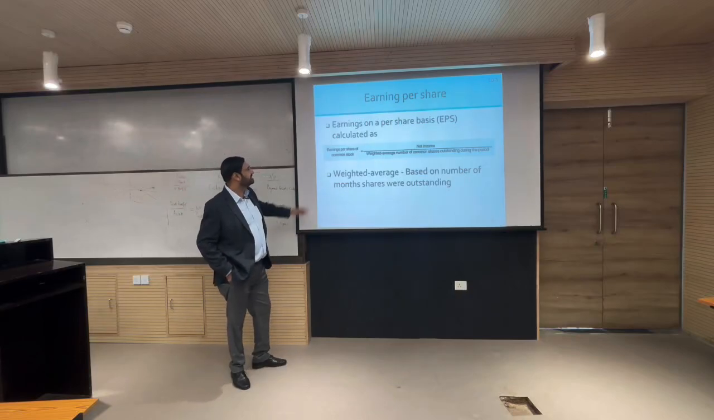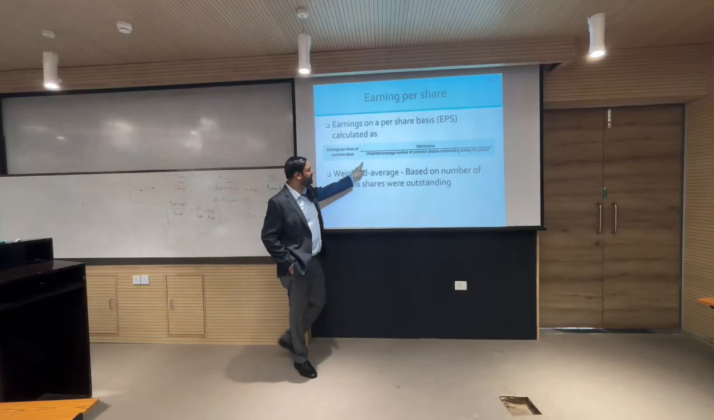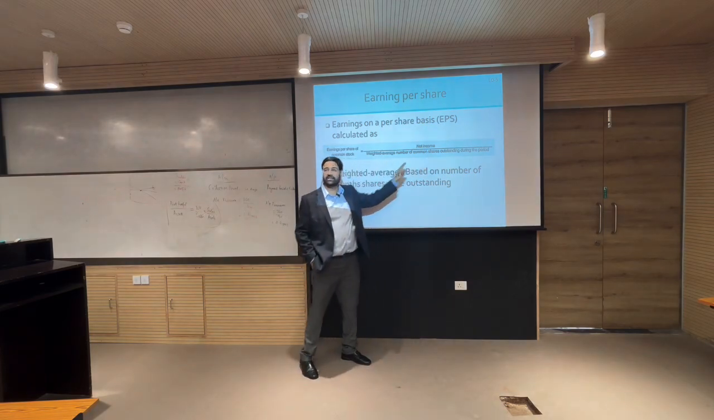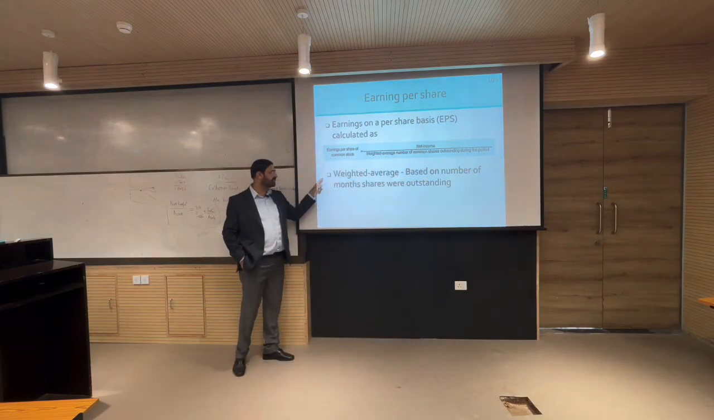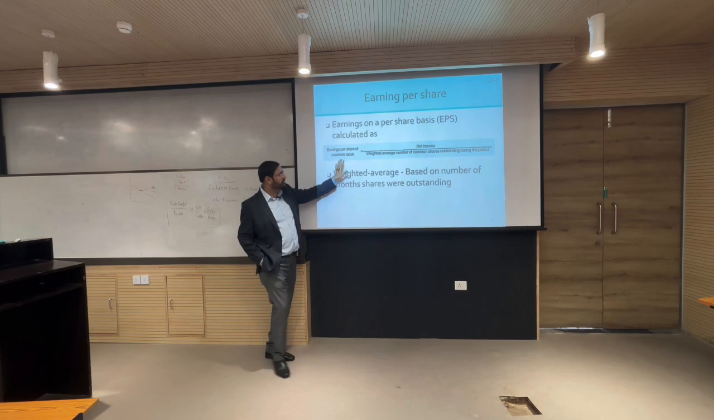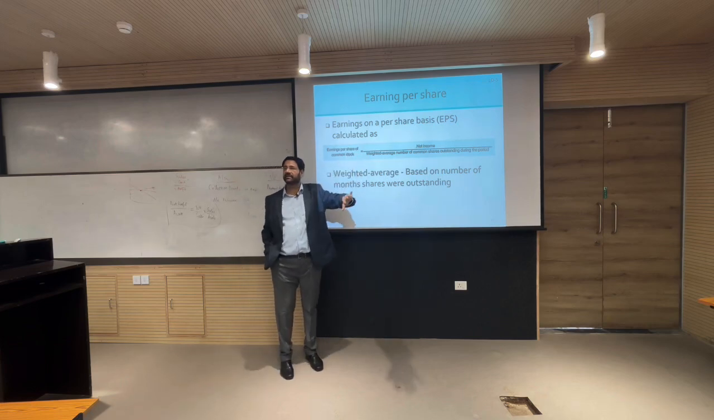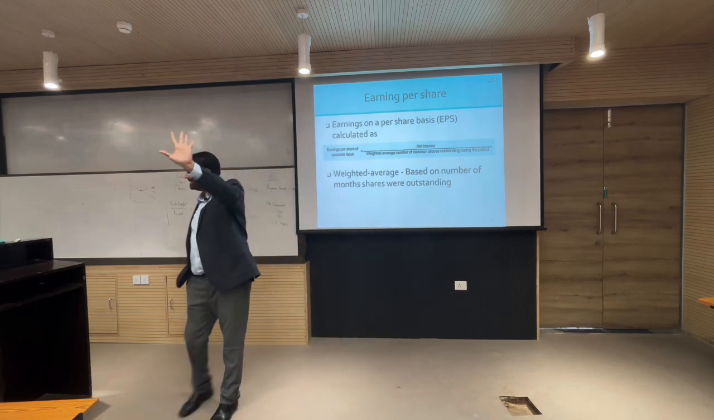Yeah, this is very simple. Earnings per share is net income upon the weighted average number of common shares outstanding. So, weighted average based on the number of months shares were outstanding. This is simple, right? Earnings per share. What is earnings? Earnings is PAT, net income.